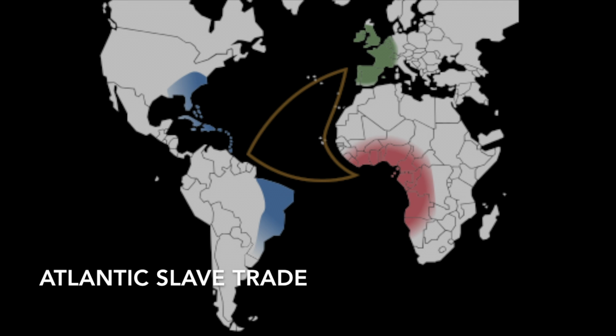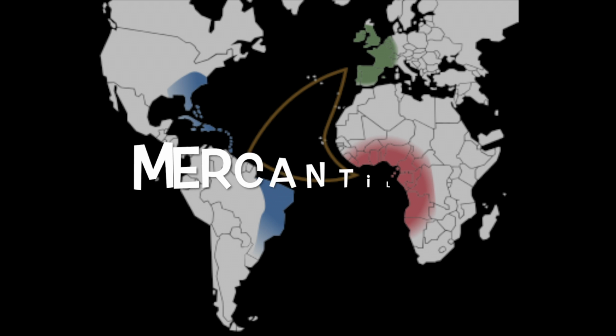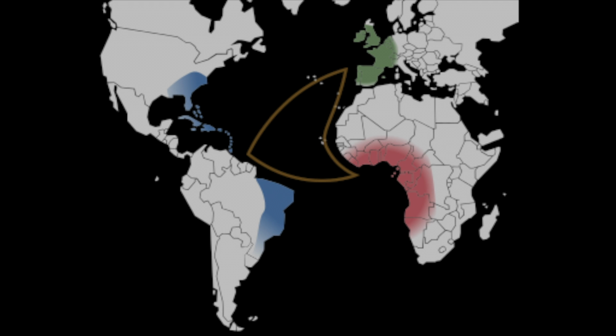With the rise of sugar plantations in the West Indies, the demand for slaves grew. Most were destined for Brazil and Spanish colonies. This was the beginning of mercantilism and the Middle Passage. In Africa, Europeans did not capture the slaves. They would most often buy them from kings and merchants. The most common source of slaves for these merchants were prisoners of war. Most of the slaves were men.